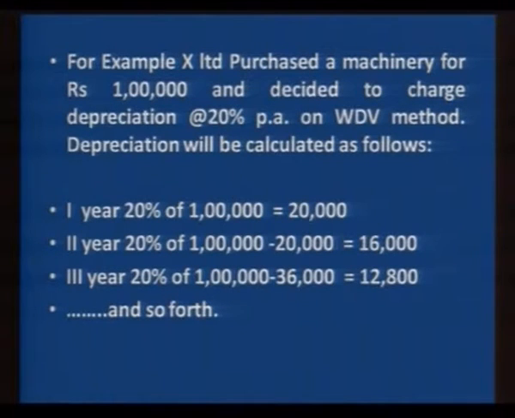So, this way we see the amount of depreciation keeps on declining. We charge depreciation on the declining value of the asset. So, in one way you can say that it is in proportion to the value of the asset. So, this is the importance of this method. The way the asset decreases, the same way the depreciation decreases.